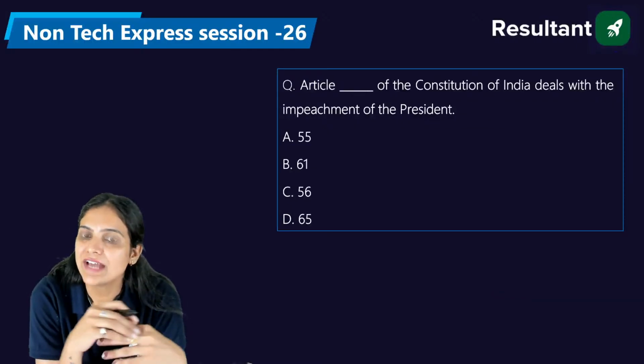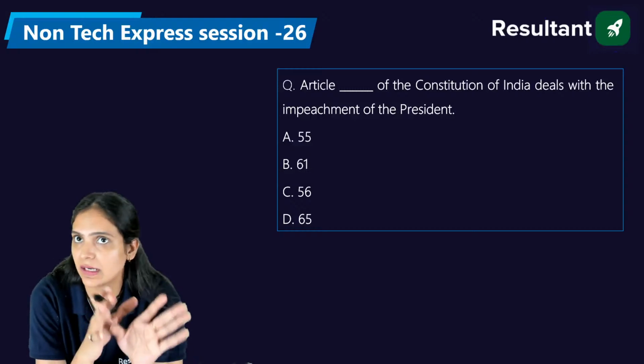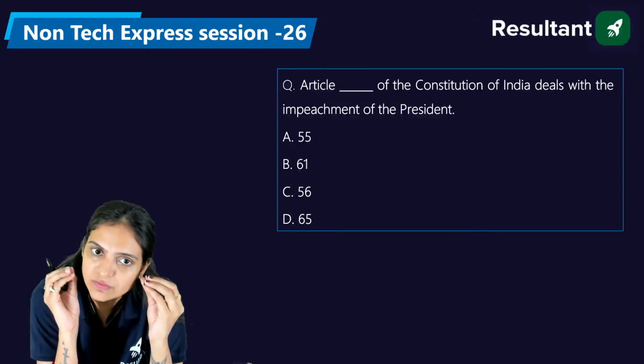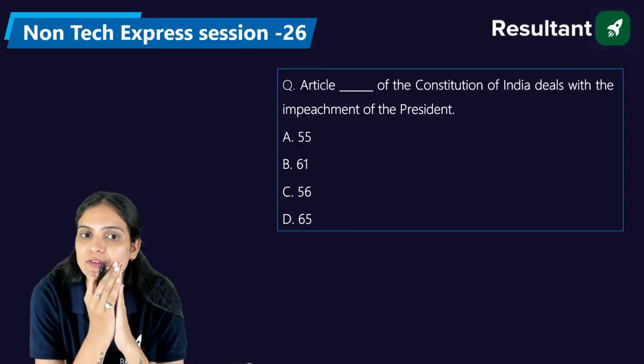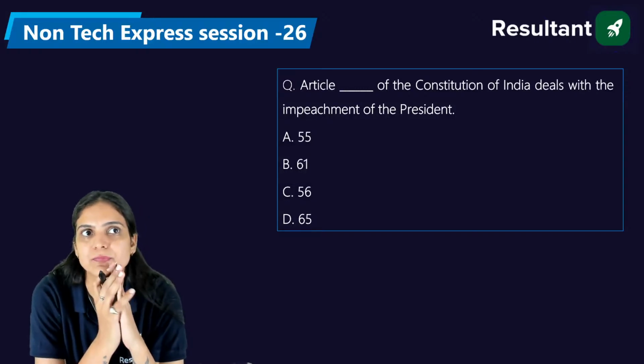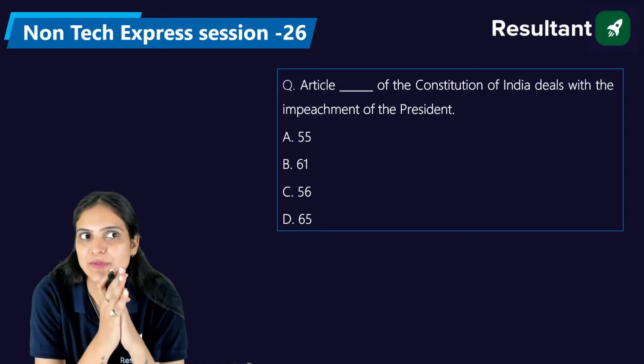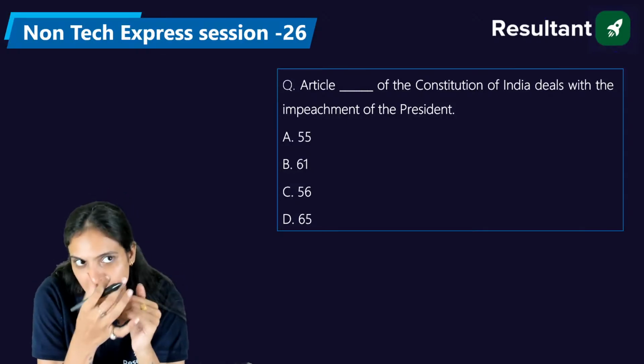Now, Article dash of the Constitution of India deals with the impeachment of the president. Again, a very important article which you will generally find in the question. Okay, so please answer everyone: 55, 61, 56, and 65. Please answer. Venkat says it is 61. Absolutely right, Venkat. All the very best. Good.